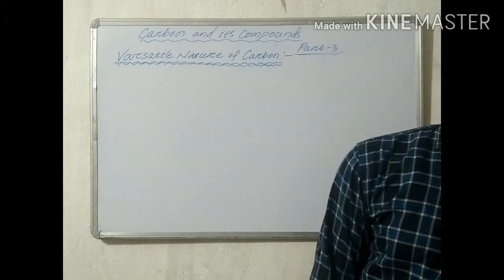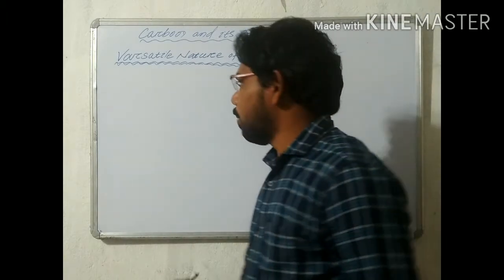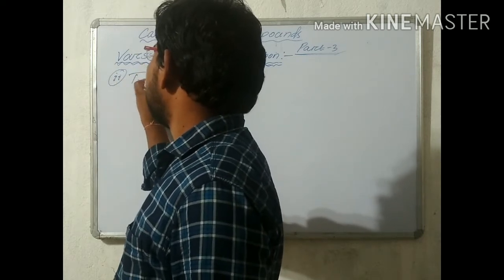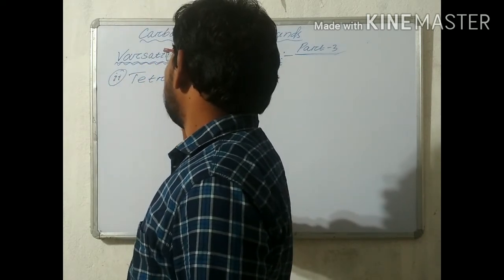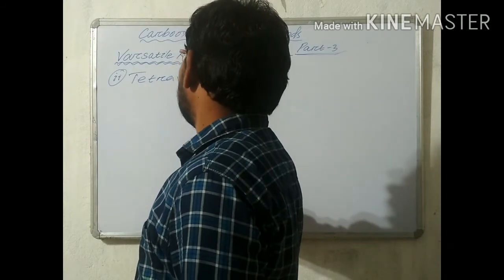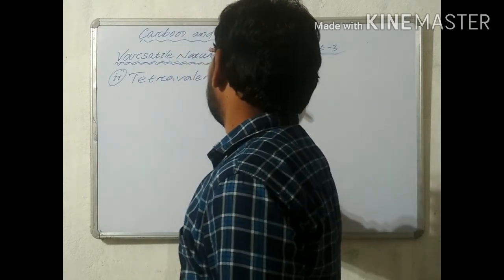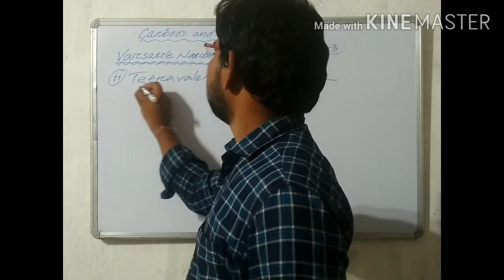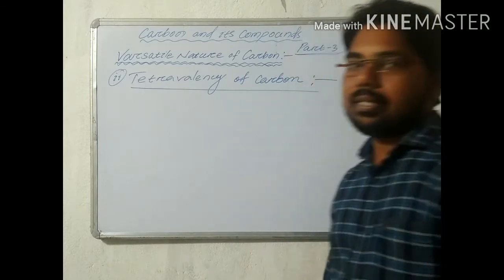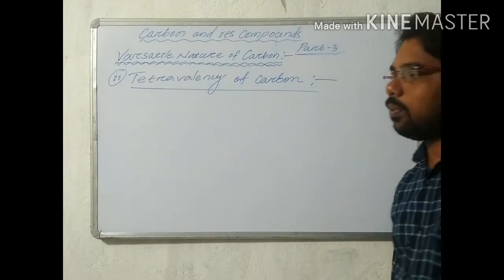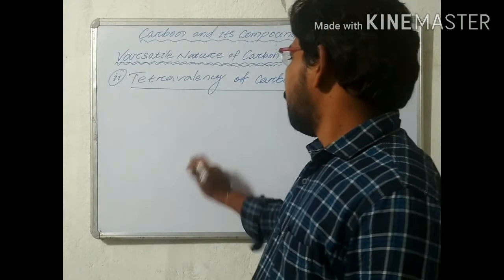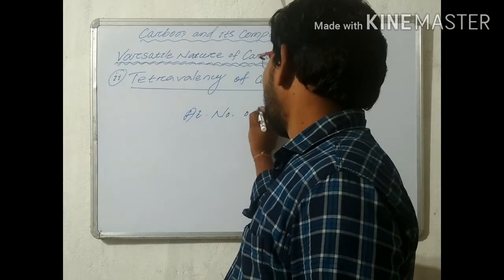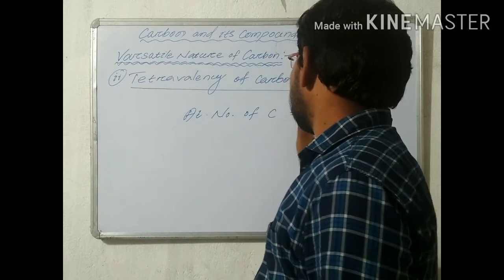And the second point is tetravalency of carbon. Tetra means 4. Carbon has 4 valency. We know that the atomic number of carbon is 6.